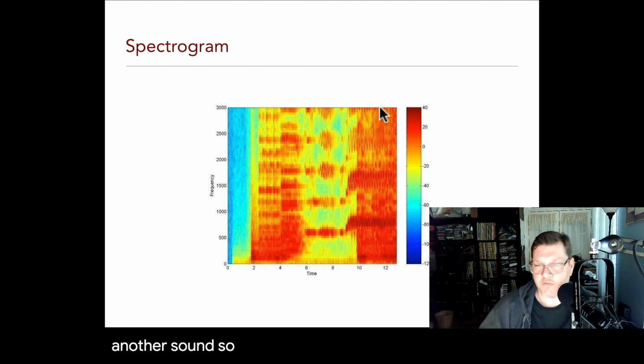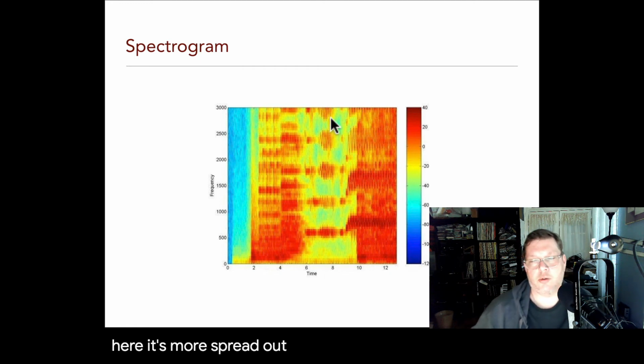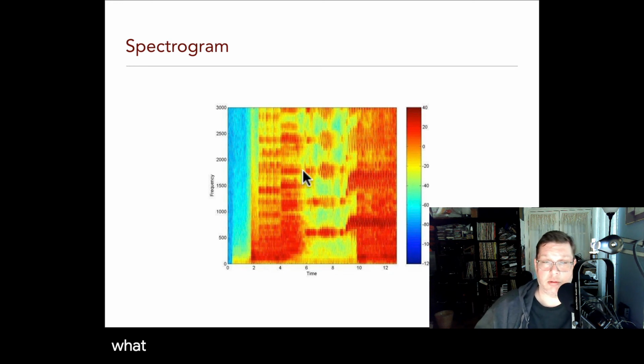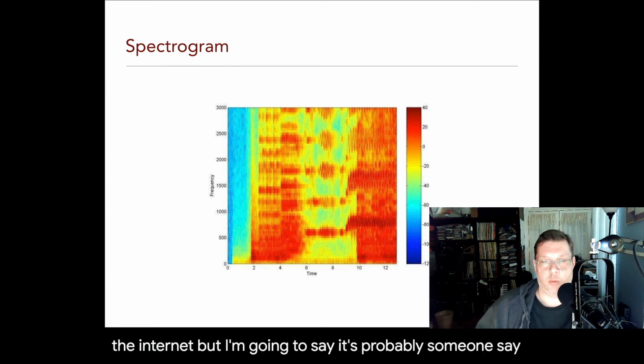So most of the frequency spectrum is represented here, and a lot of it is represented here, and here it's more spread out. So I would say, and I don't know what sound this represents, this is just a picture I found on the internet, but I'm going to say it's probably someone saying a word like shoot.